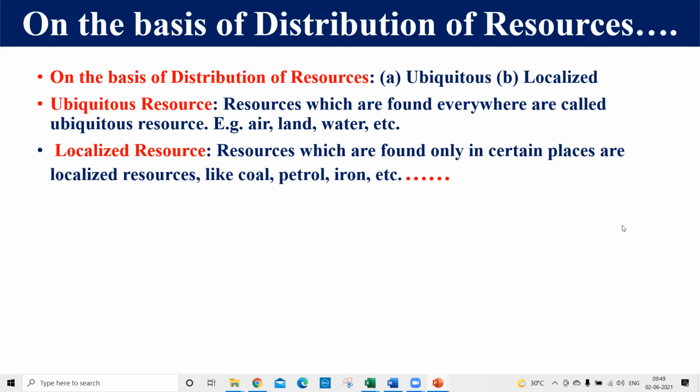So this is the distribution of resources. On the basis of distribution, we classify resources into two parts. The first is ubiquitous resources, which are found everywhere in the world, like air, land, water, etc. And some are localized resources, which are found only at certain places, like coal, petroleum, iron ore, etc. Right, friends?